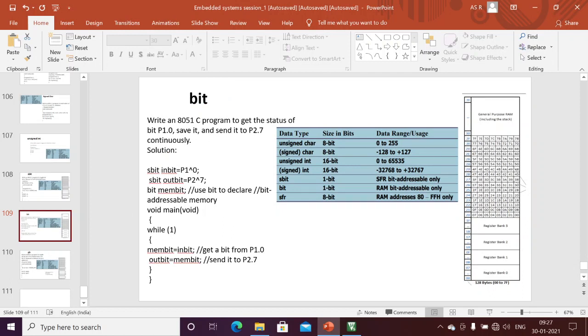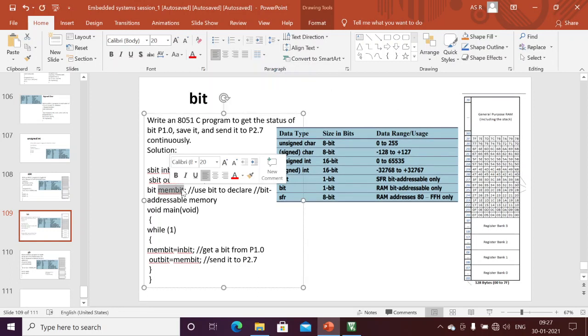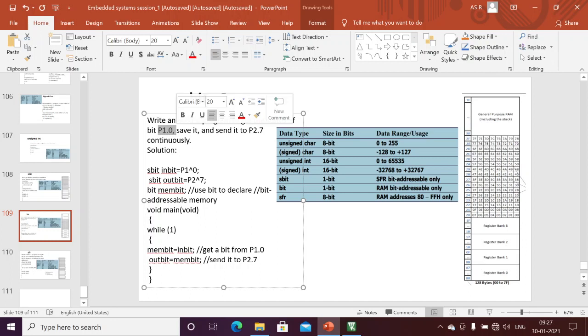Similarly, bit. For example, if you want to use any bit in bit-addressable memory, I can use this bit data type. Here I can define my variable name. This bit can store only one bit. This is a simple program. This is an sbit. If I want to access, see here: write an 8051 C program to get the status of bit 1.0 and save it and send it to 2.7.